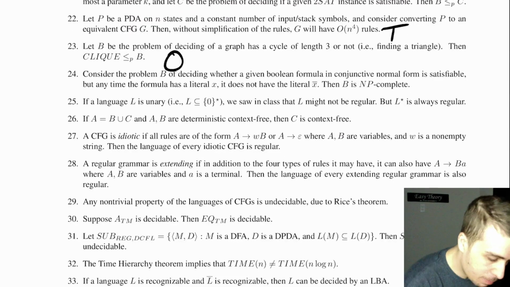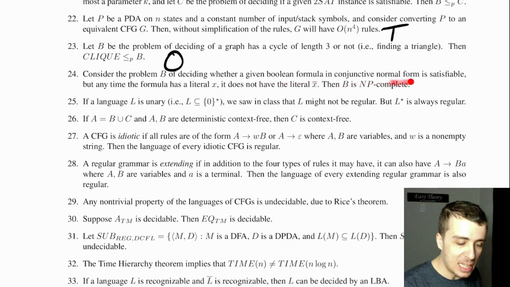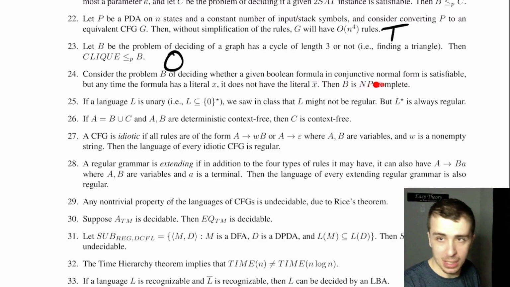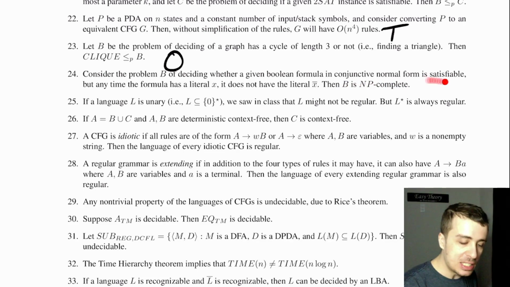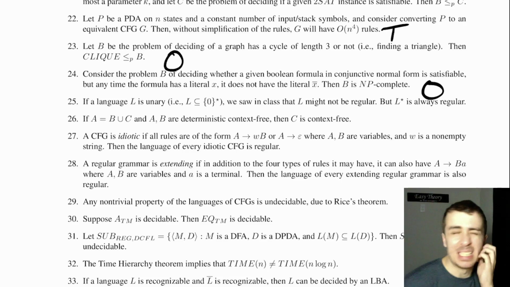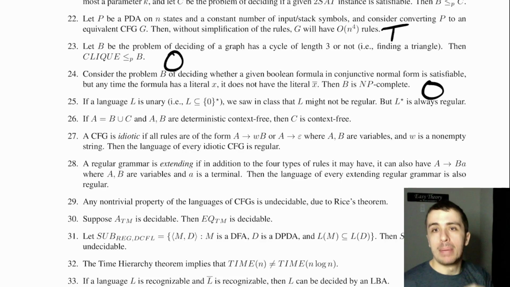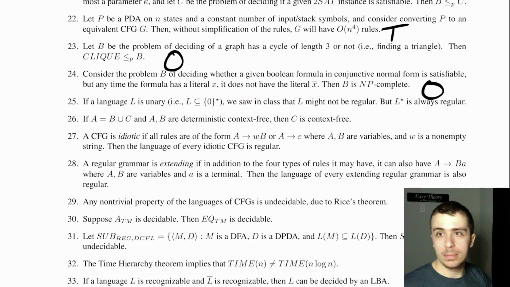Consider the problem of deciding whether a given Boolean formula in CNF, so this is a conjunctive normal form, for 3-SAT instances, is satisfiable, but anytime the formula has a literal x, it does not have the literal x bar. Then B is NP-complete. That's open, or at least I think it's open. Yeah, it's open, because this is actually polynomial time solvable.